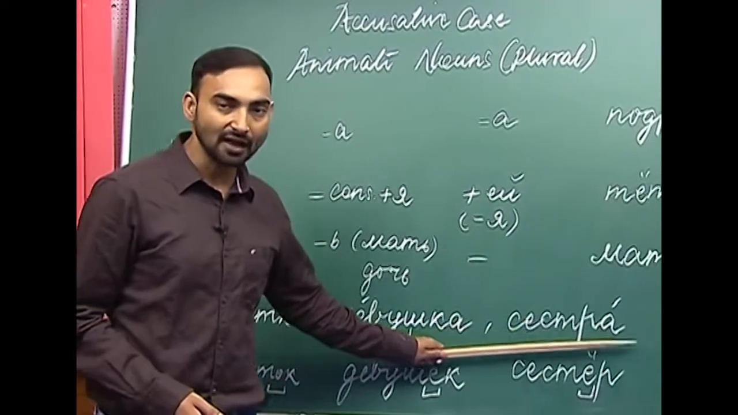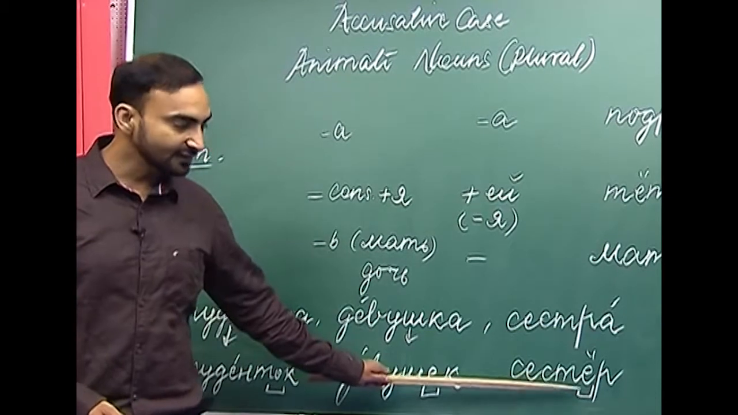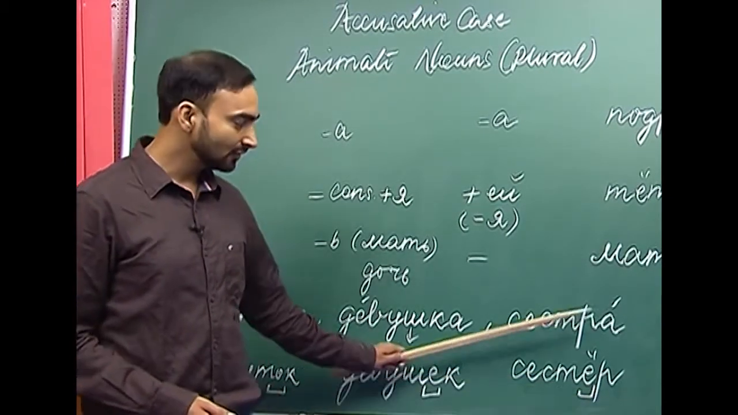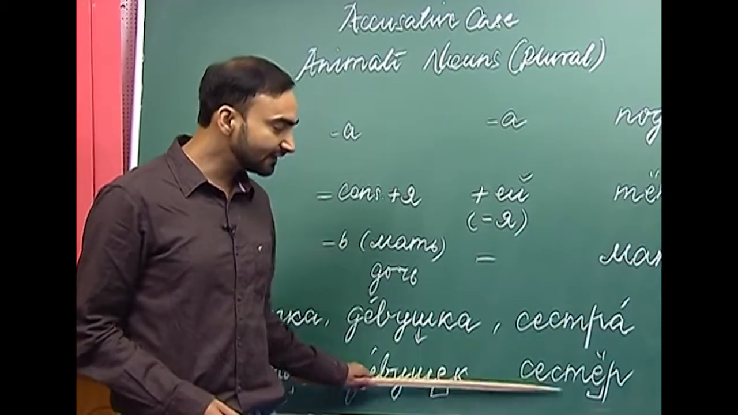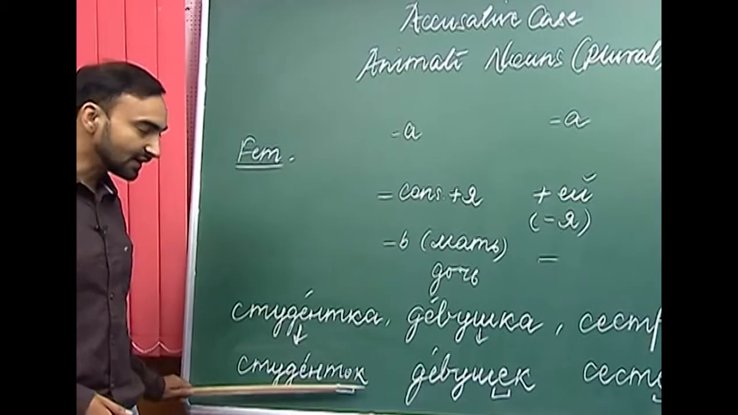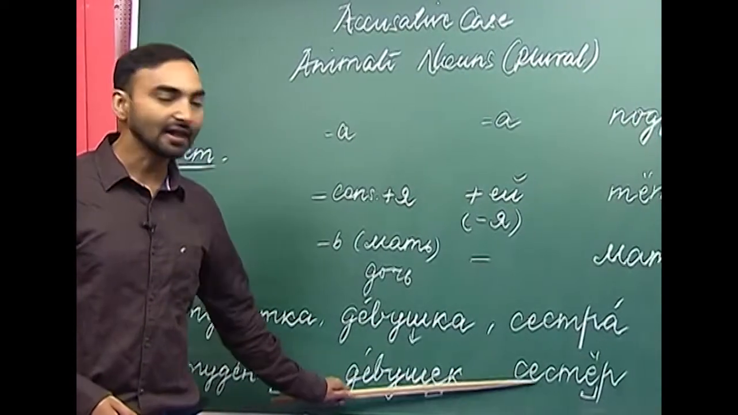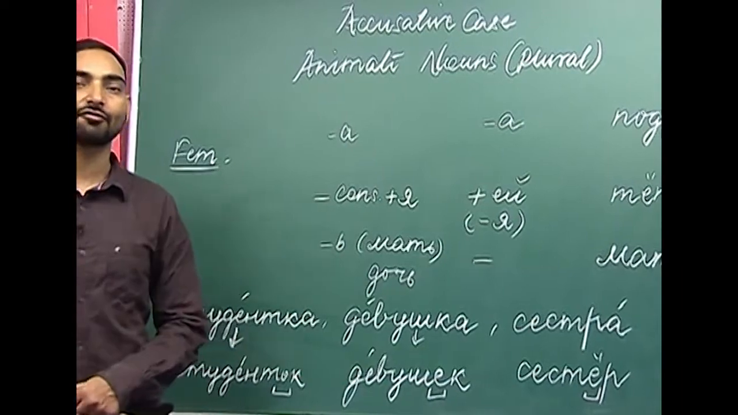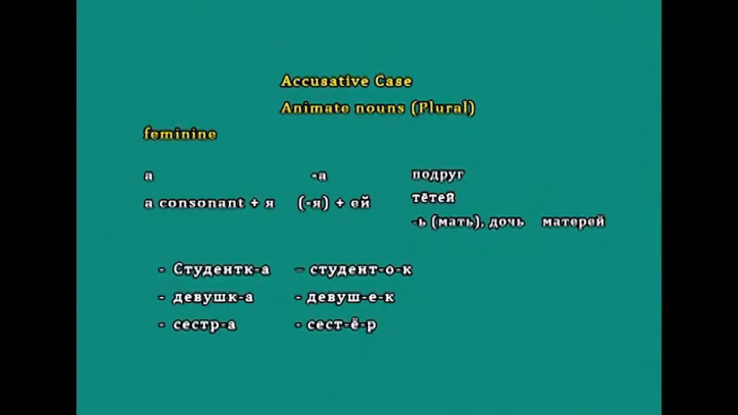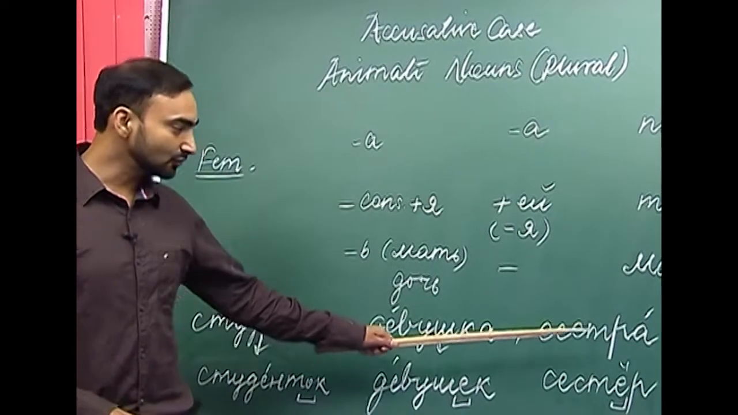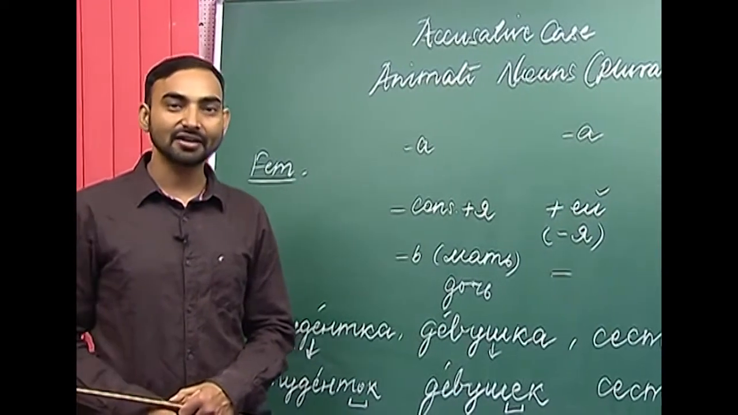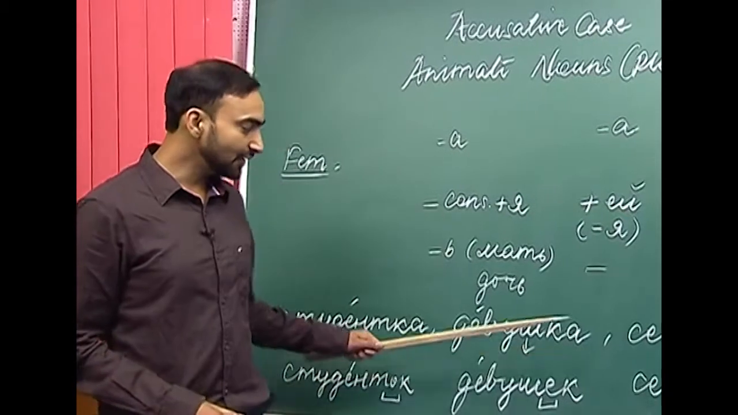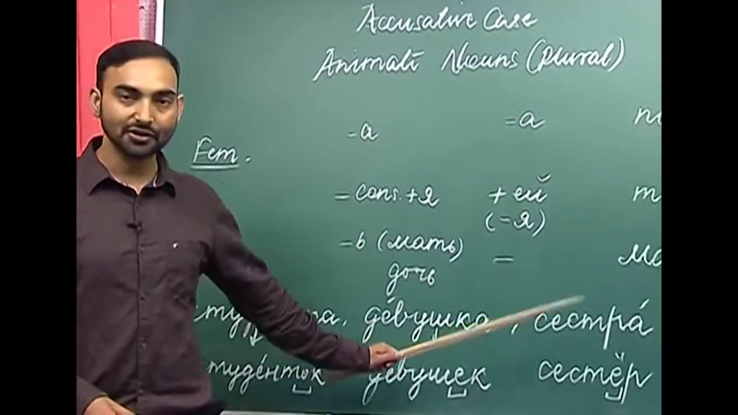The next is sistra. Here we are inserting the vowel yo, and that is how we get the accusative case form of this noun sistra. Sistior. So, studentak, dievushek and sistior, these are the accusative case forms of the nouns studentka, dievushka and sistra. This rule you have to remember, that whenever a noun after dropping a ends with a cluster of consonants, we use either o, ye or yo.